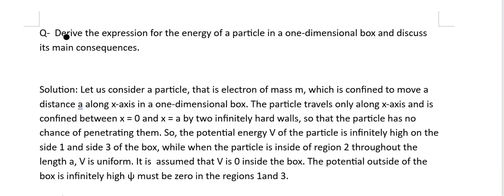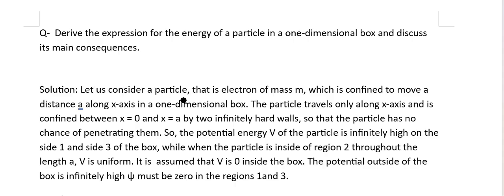So here one question is given which goes like this. Derive the expression for the energy of a particle in a one-dimensional box and discuss its main consequences. So the particle can be an electron, which is a microparticle, and it is moving in a one-dimensional box only, means out of the three dimensions x, y, and z, it is allowed to move along the x-axis only.